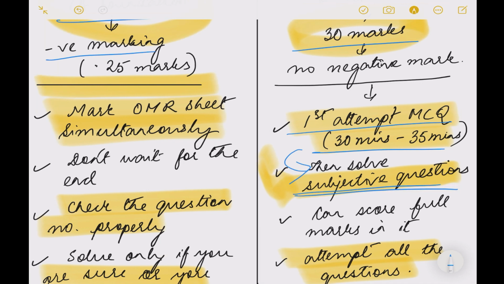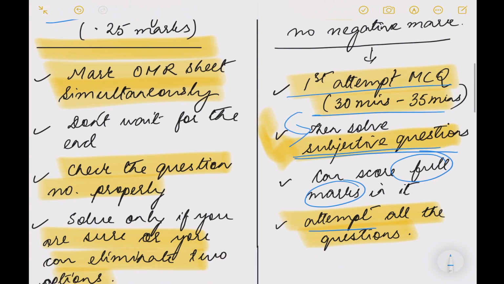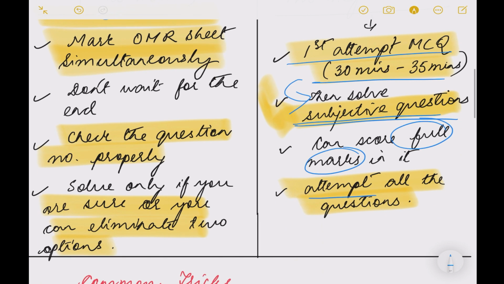For MCQs, there is a chance that you can score full marks, so I would suggest you to do it very peacefully and attempt all the questions because there is no negative marking. But in the case of Foundation, there is a negative marking, so if you are very sure about it, then attempt it, and if you can eliminate at least 2 options, then attempt it.